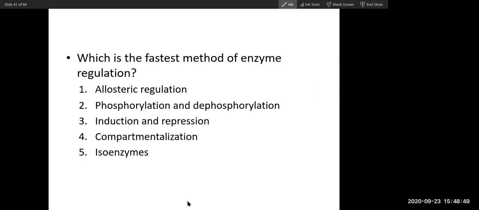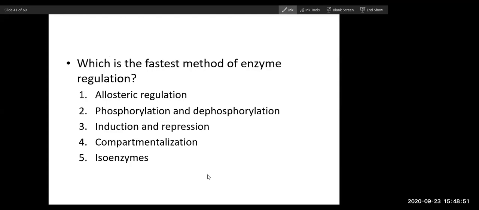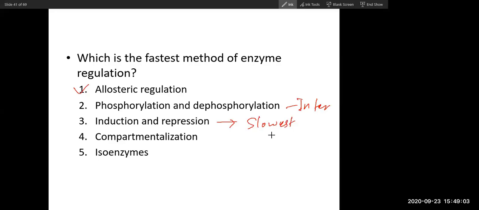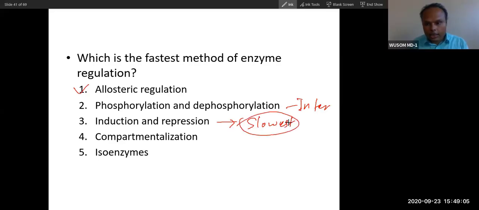Hello, everyone. Allosteric is the fastest method, and this is intermediate, and this is slowest. This is a long-term method because it acts on gene expression. Induction and repression is about gene regulation. So allosteric is the fastest and predominant method.